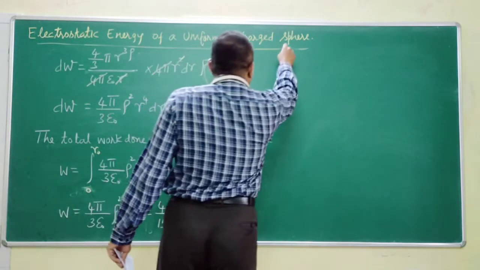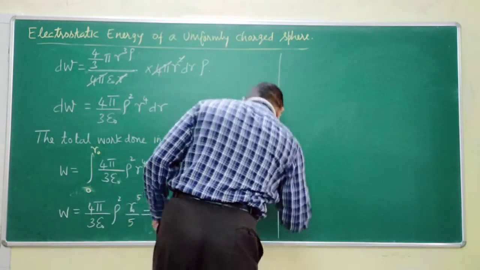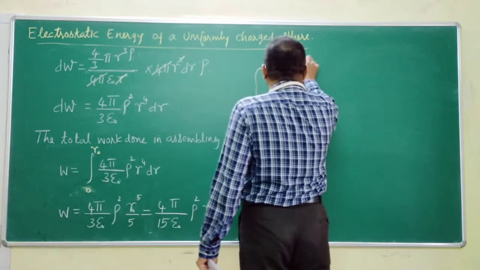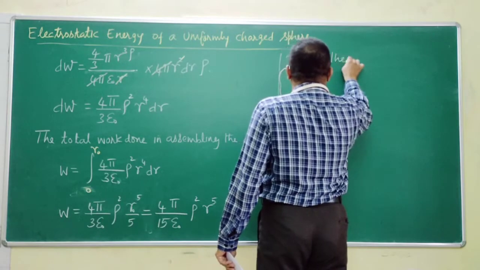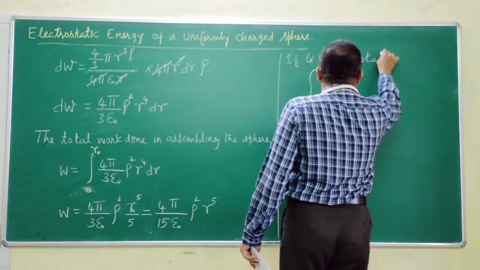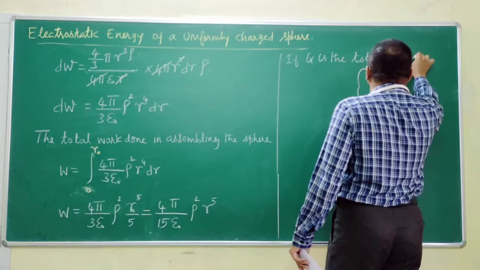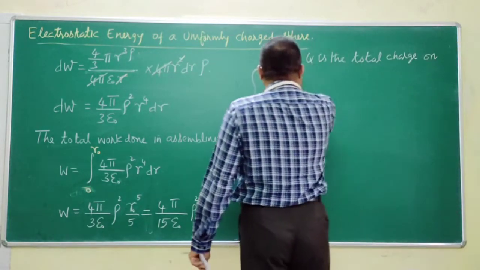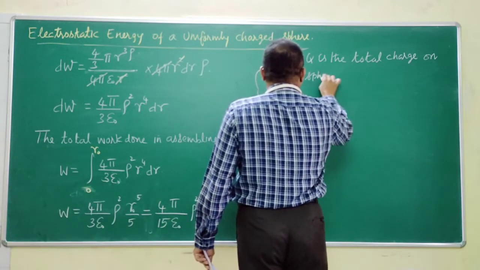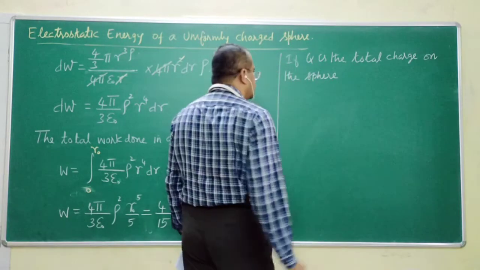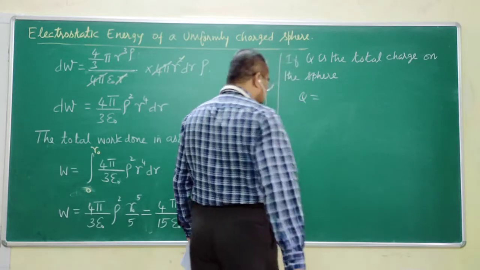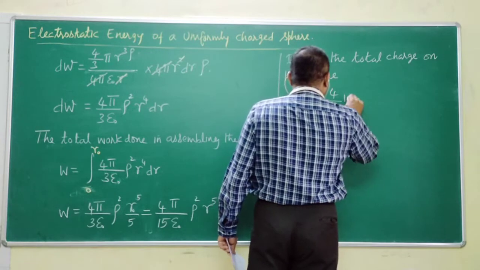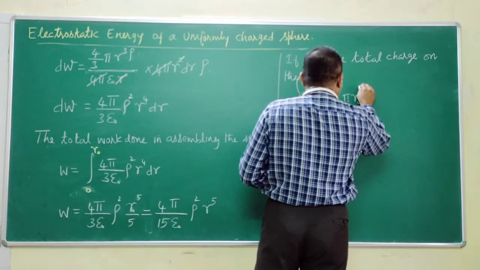Now, if Q is the total charge on the sphere, how can I write it? Q is equal to 4 by 3 pi r naught cube into rho.